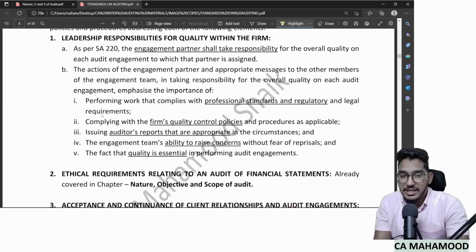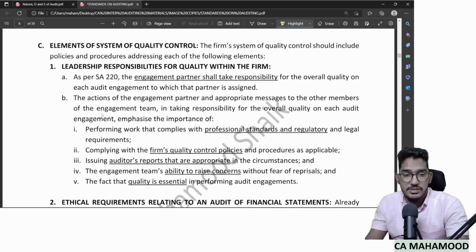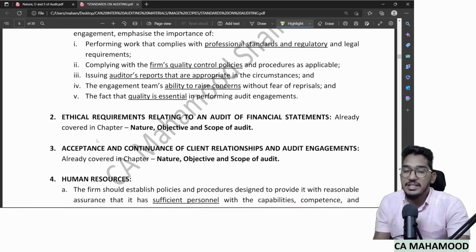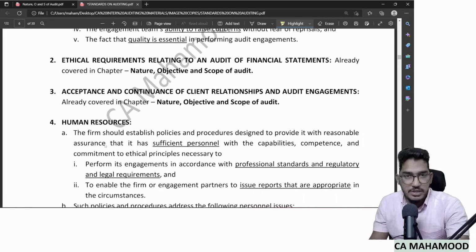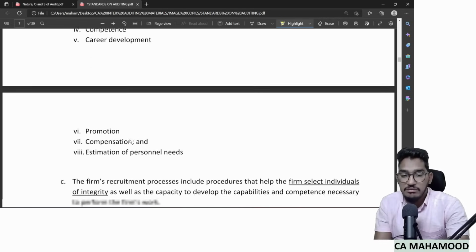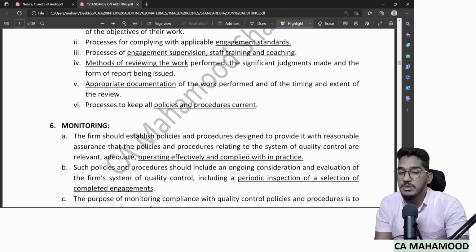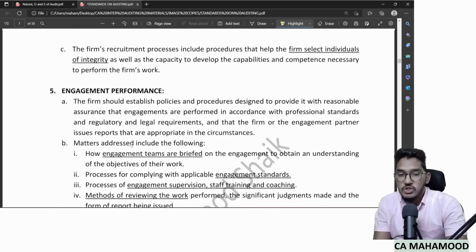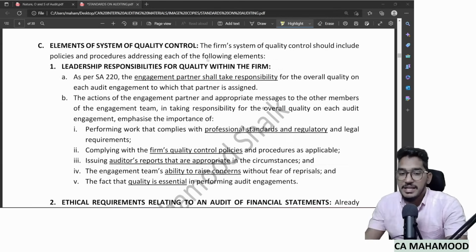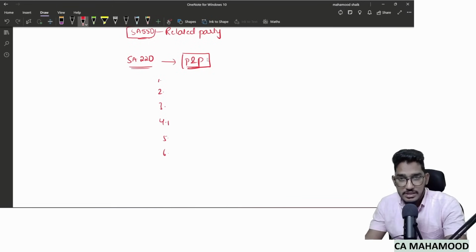So what are those 6 areas, sir, in which I need to follow some policies and procedures? As you could see here, number 1, leadership responsibility. Number 2, ethical requirements relating to an audit of financial statements. Number 3, acceptance and continuation of client relationship. Number 4, human resources. Number 5, engagement performance, and number 6, monitoring.